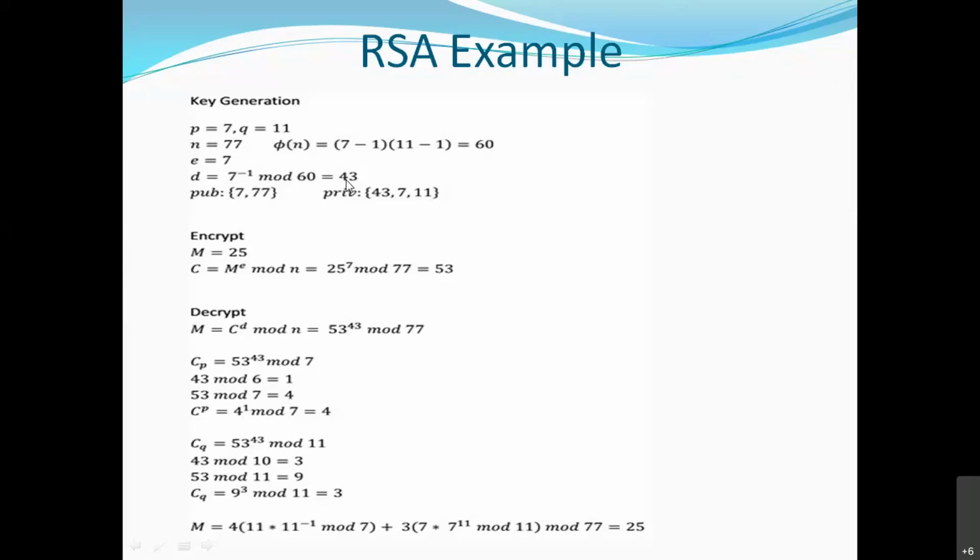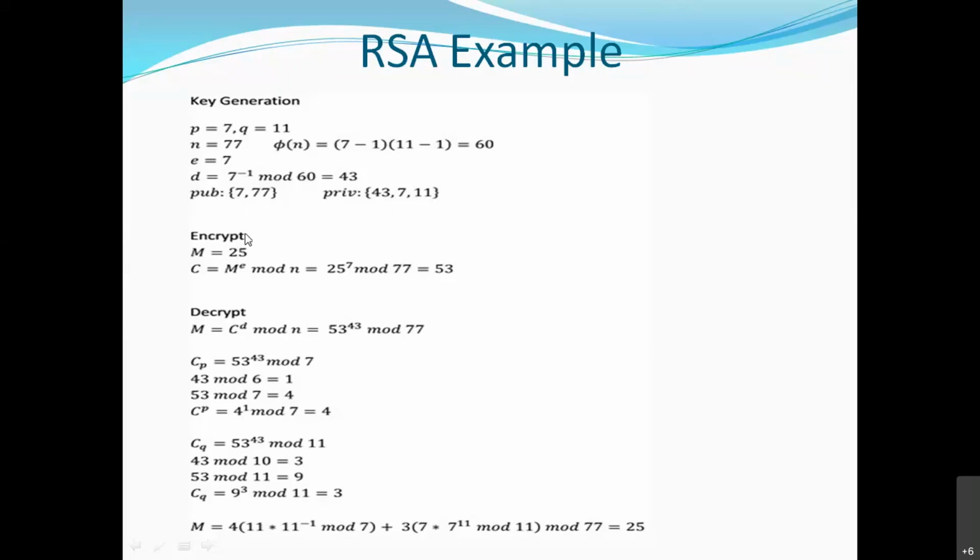So which is the public key now? The public key is 7 and the pair, or you can consider even 7 also, which I am going to publish. So 7 I will publish, and 43 will be private. How to encrypt? Now I want to encrypt 25, the original message.